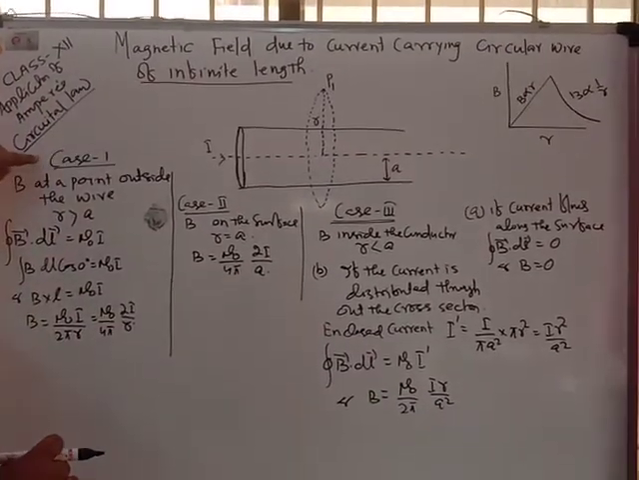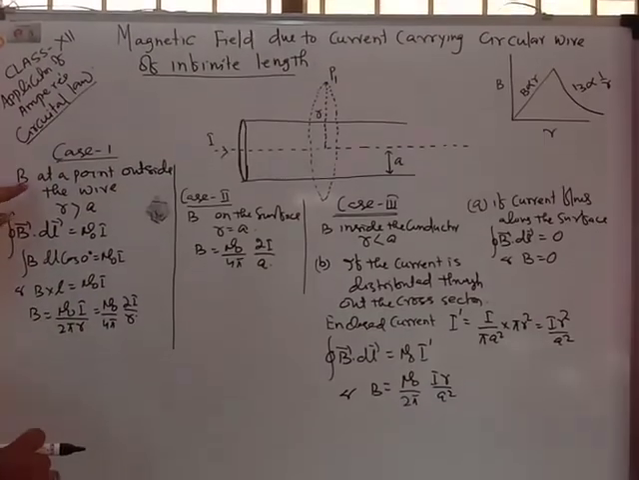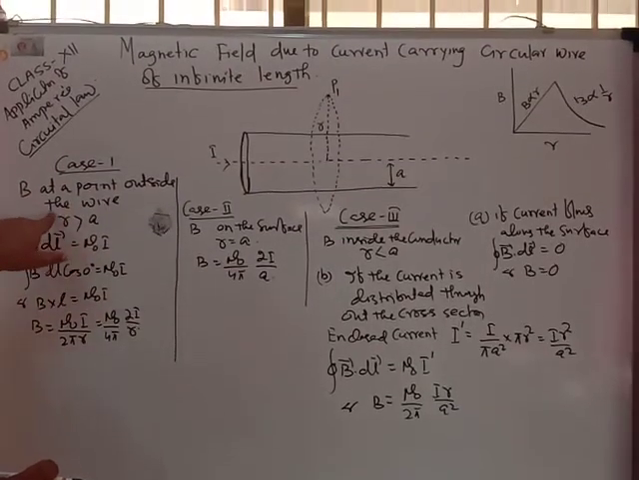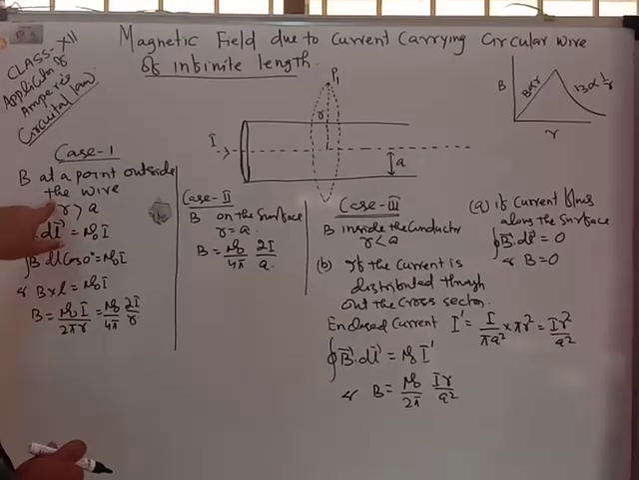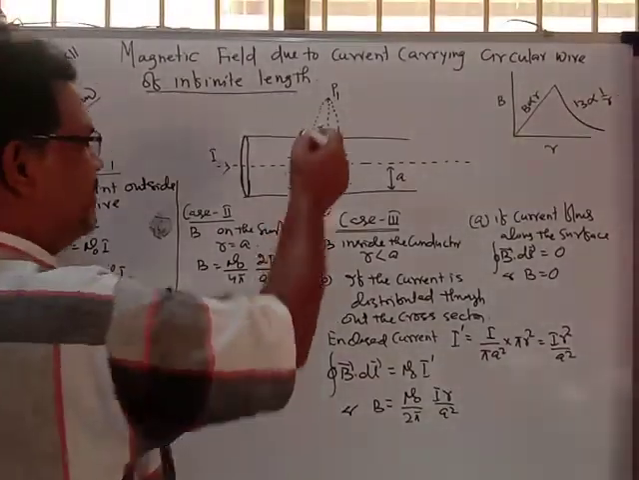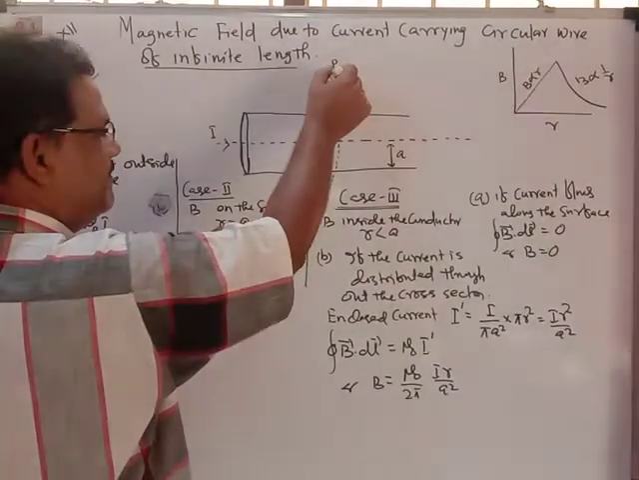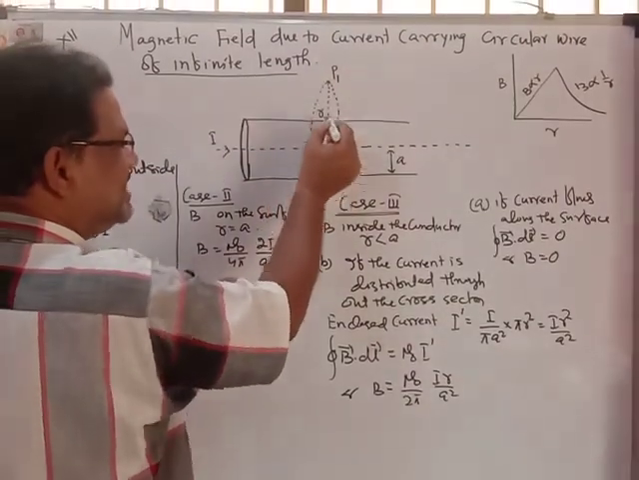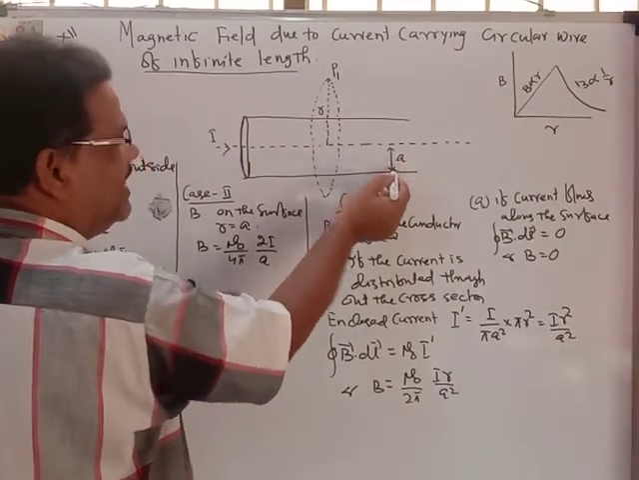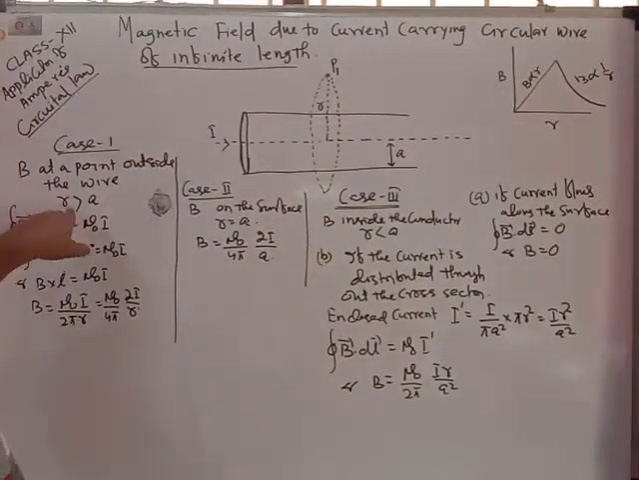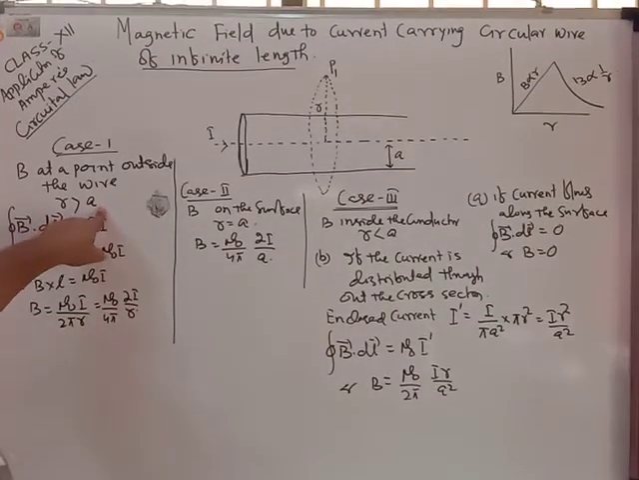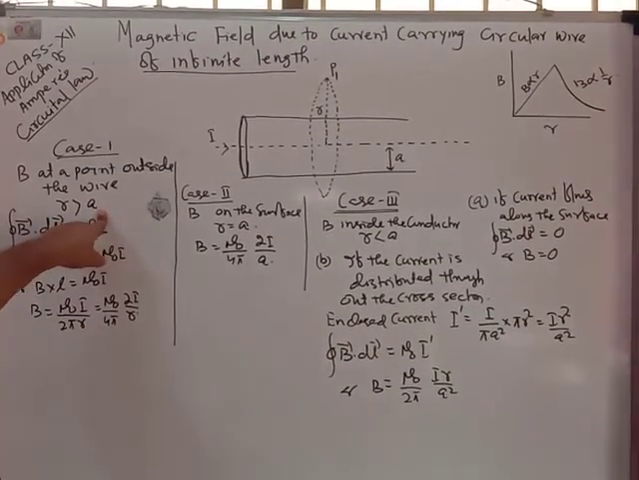So first, case number one: the magnetic field at a point outside the wire. P1 is a point outside the wire, at a distance R, and A is the radius of the wire, the radius of the conductor. So here R is greater than A, which means the point is outside the conductor.